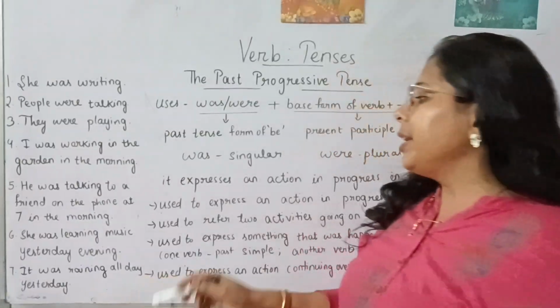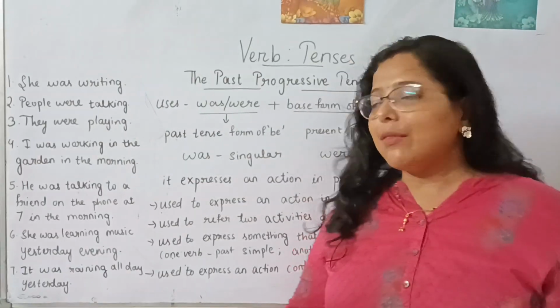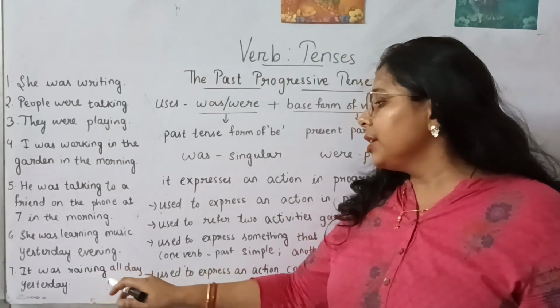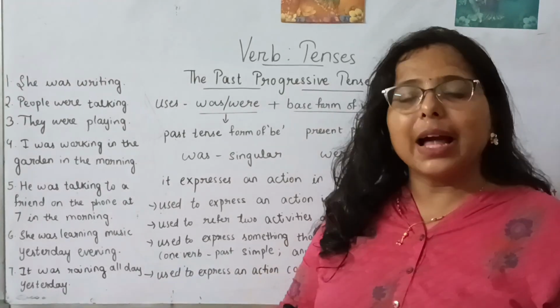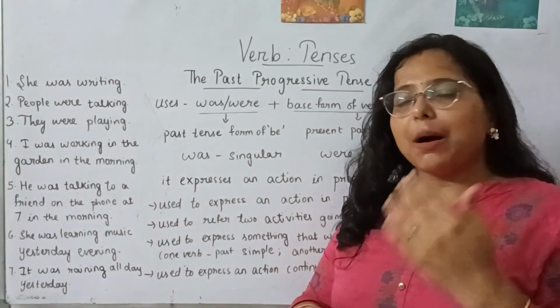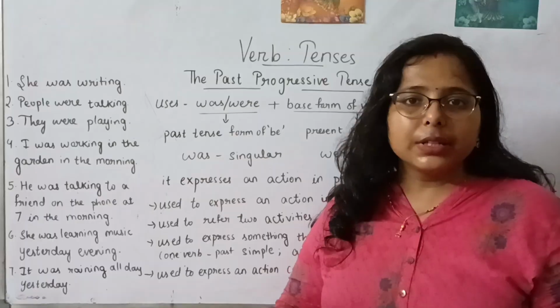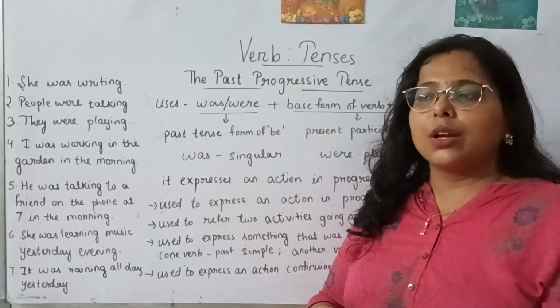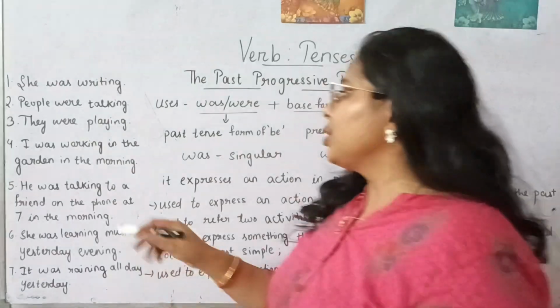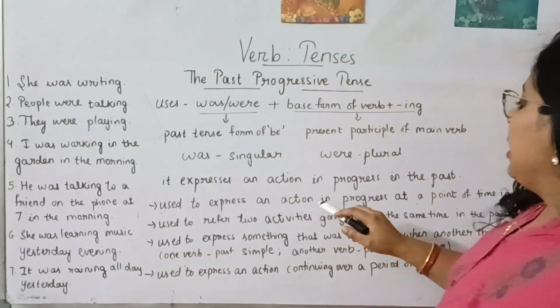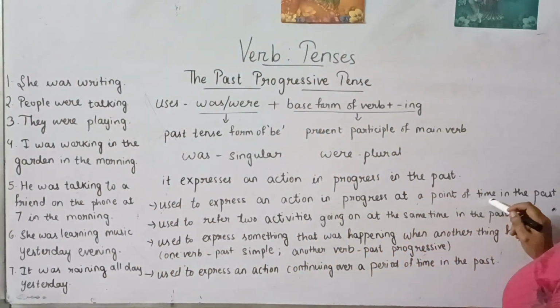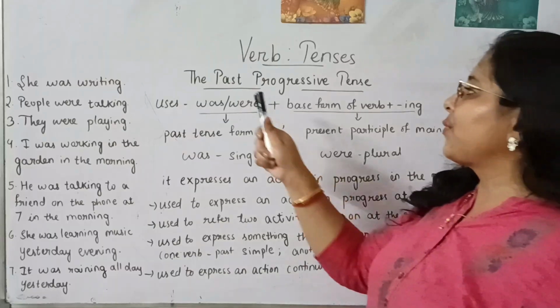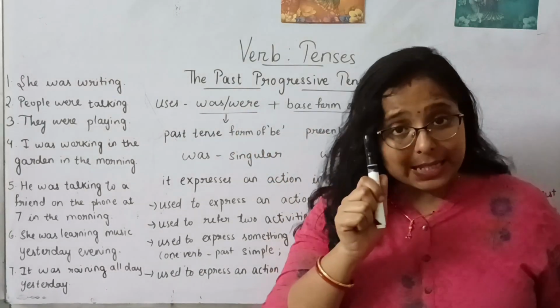It was raining all day yesterday. Yesterday it was raining. If I simply write it was raining all day, it also indicates that something was happening in the past. Here, yesterday again gives clarity that the thing was going on the day before. Okay, an action that was going on in progress at a point of time in the past, in those cases, we use the past progressive tense. Is it clear?